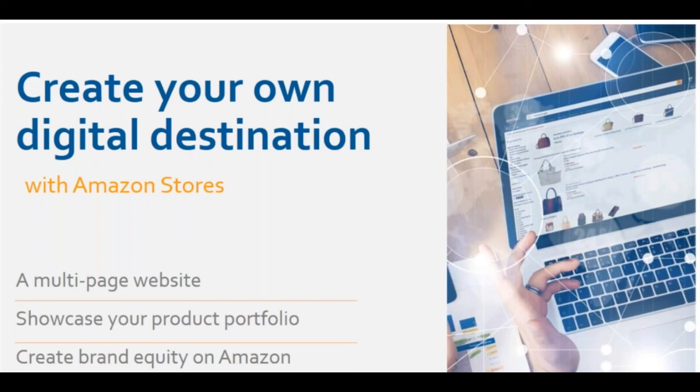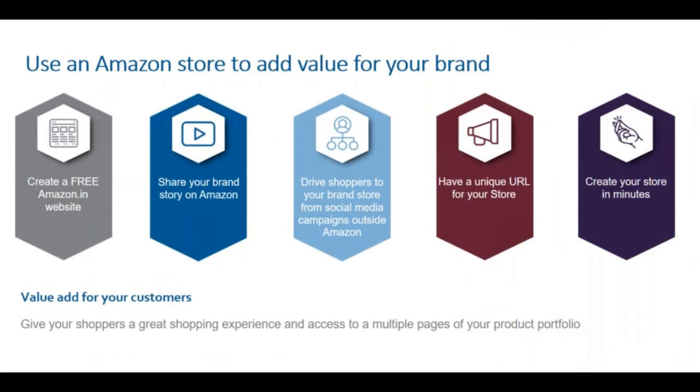So you want to drive traffic from your social media channels or from external pages that you might have on the web to your store, and you can track at a source level how many people have come into your store from which source, from which media.